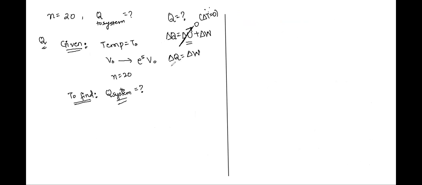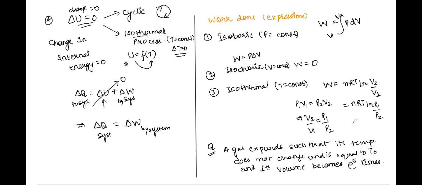Delta Q is the heat given to the system, which is to be found out. What about delta W, Atul? Work done by the system in an isothermal process. What is its value that we have just read? Have a look. Work done in an isothermal process is given as, yes, read it out.